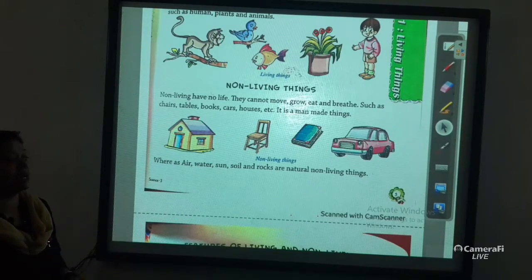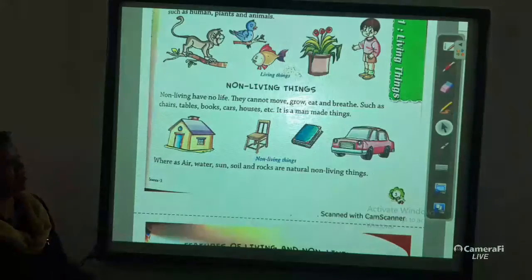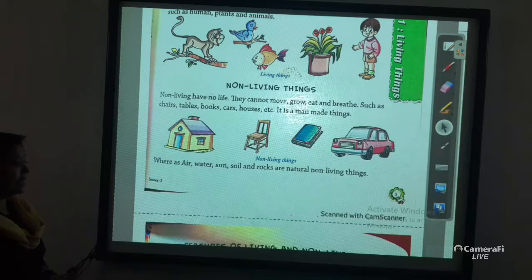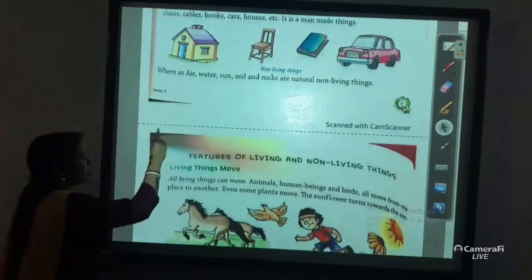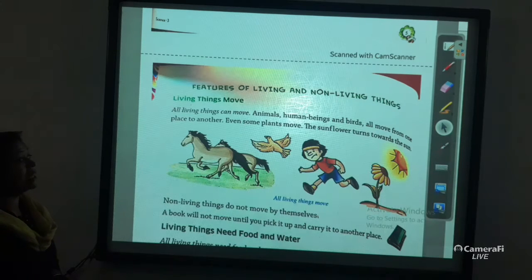These are known as man-made non-living things. The non-living things that are made naturally, like sun, mountain and river, are natural non-living things.